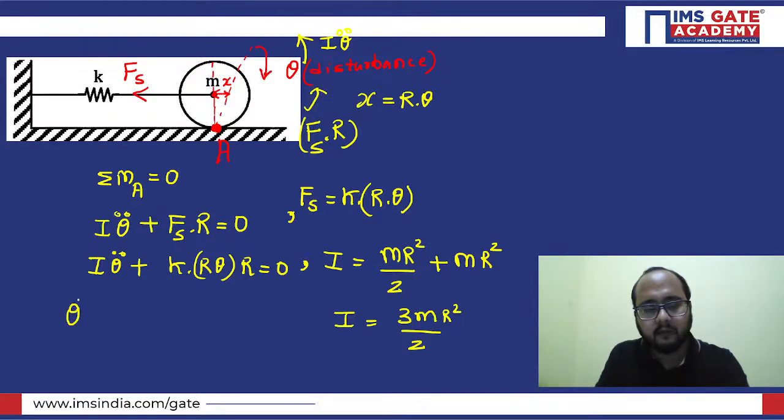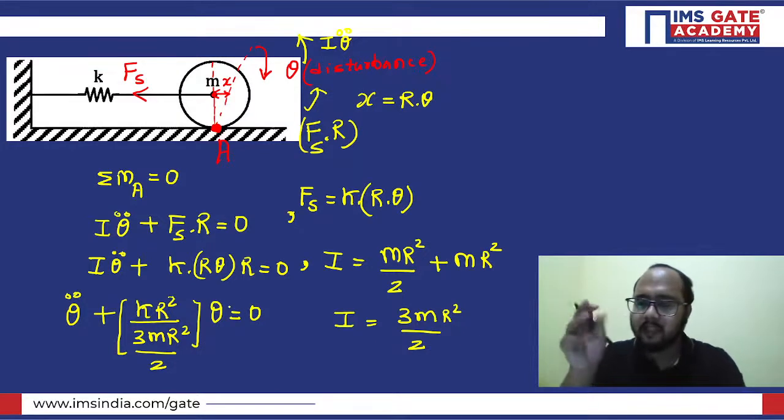So just put the value of I, the mass moment of inertia, and you will get the answer. Theta double dot plus kr square divided by 3mr square by 2, into theta equals 0. So the term in the bracket is what we have as omega n.